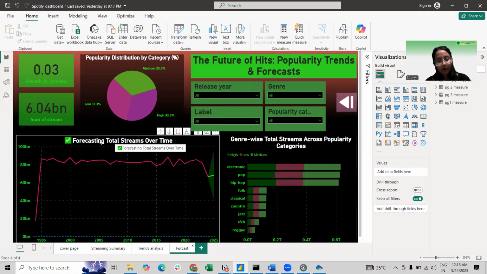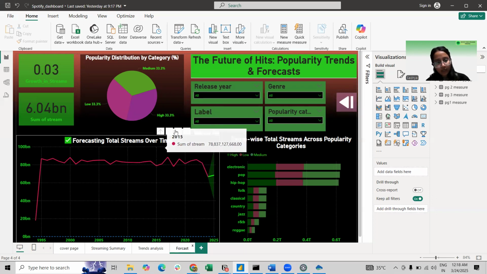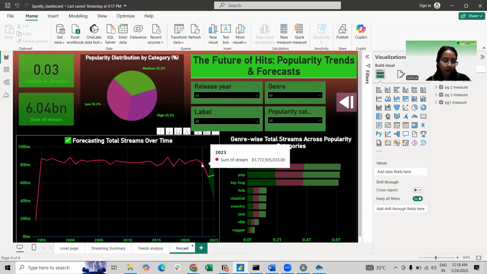Then a sudden drop after 2020. We can say that it is maybe due to market saturation, competition, or changes in user behavior.